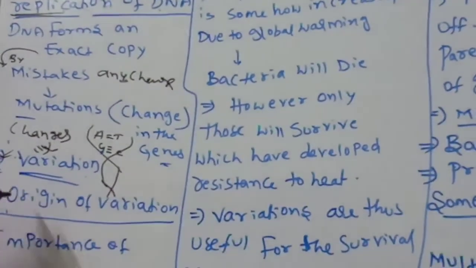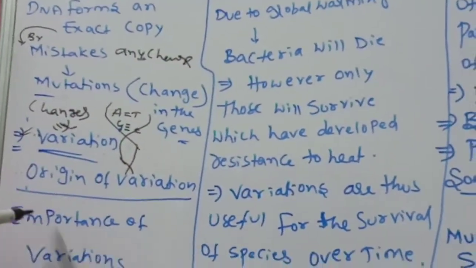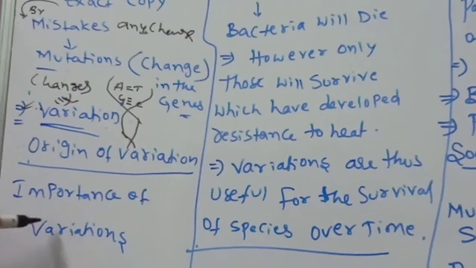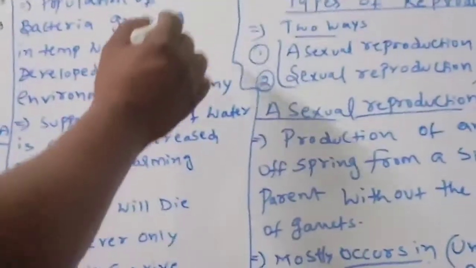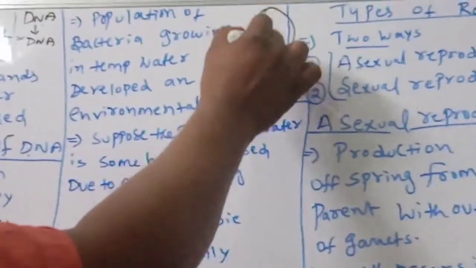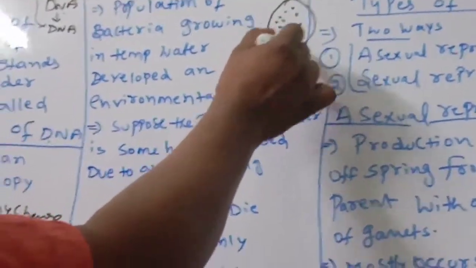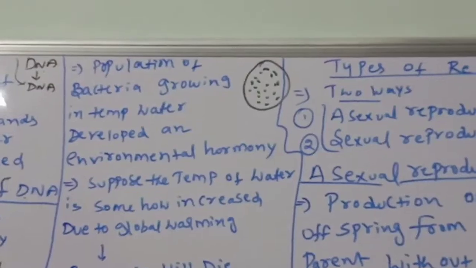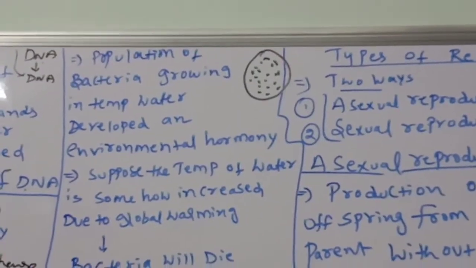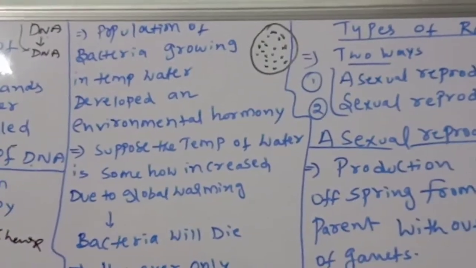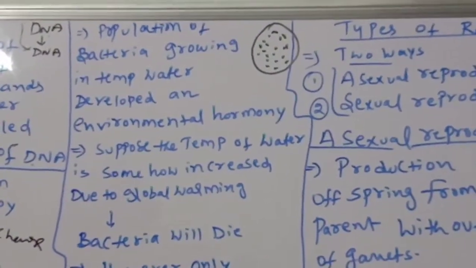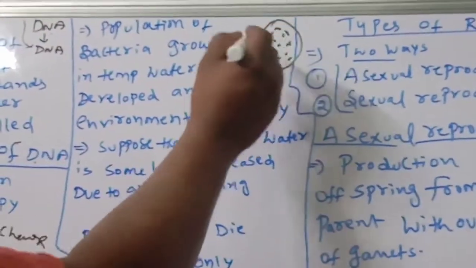This origin of variation is very helpful to protect the next generation species. For example, I'm telling the importance of variations. Some populations are there. This is a population of bacteria, right? This bacteria is living in which one? The water, very high temperature water. Where is it living? High temperature water.